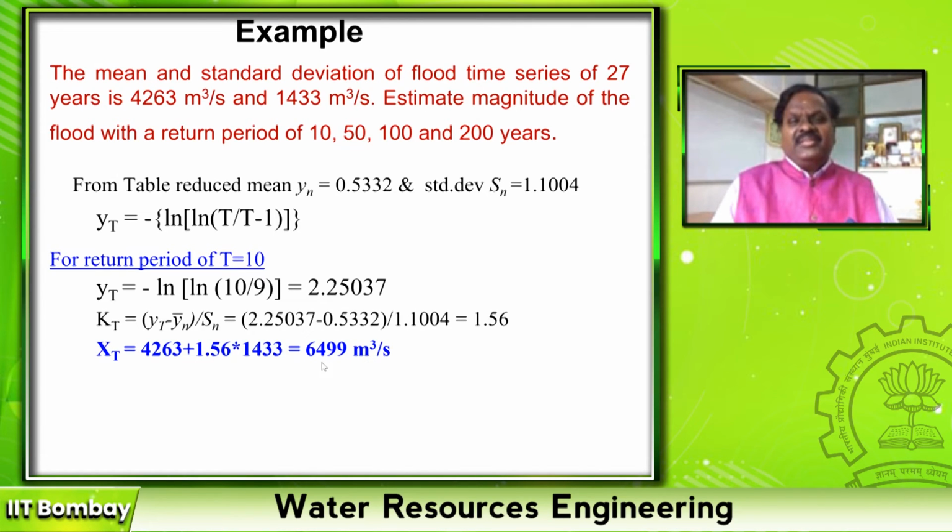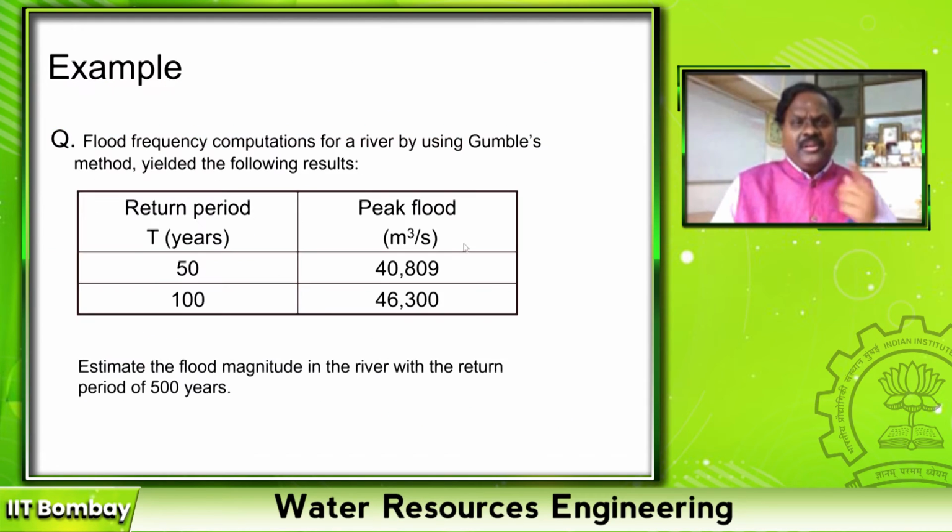Yes, because as the return period increases, the magnitude also increases. So the 100 years flood will be more than 50 and 10 years. The 200 years return period flood will be more than 100, 50 and 10 years. So this is how we estimate the magnitude of the flood for different return periods. The other advantage of Gumbel's extreme value distribution is, if I have 2 points in the distribution, I can estimate flood magnitude for any other return period.